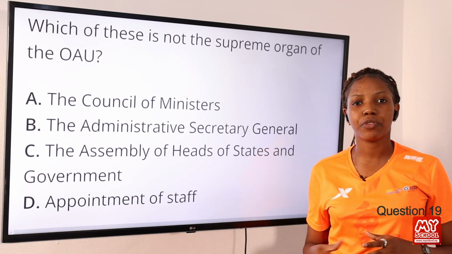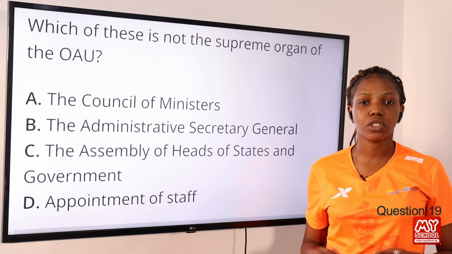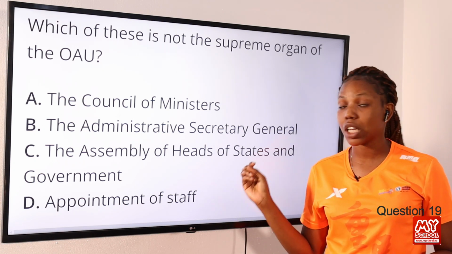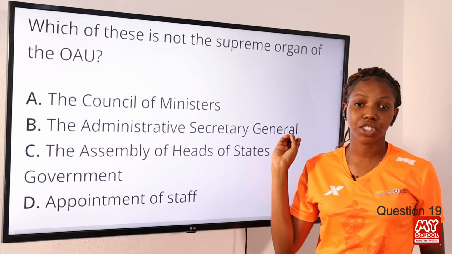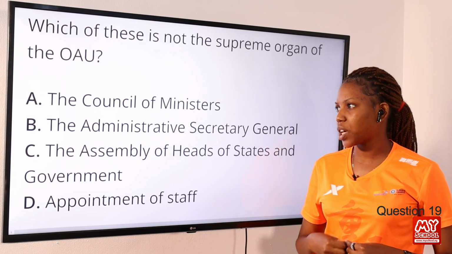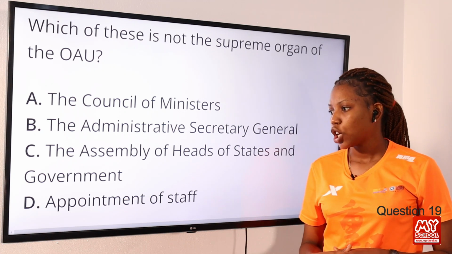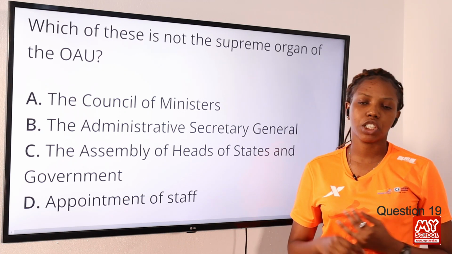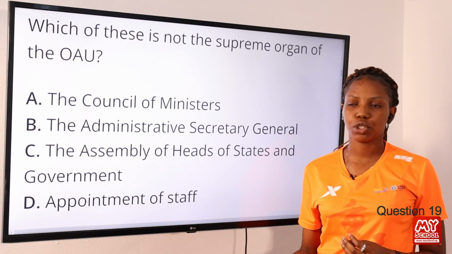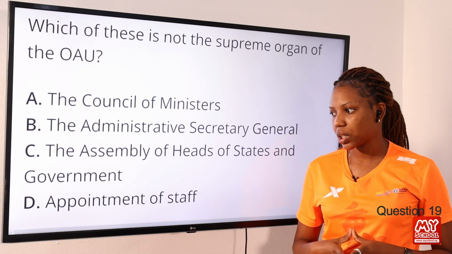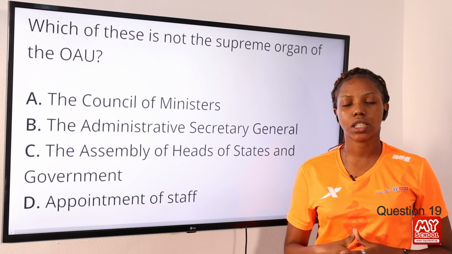So there are basically 5 organs of OAU. One, we have the Assembly of African Union, which consists of the head of state and head of government. Number 2, we have the General Secretariat, which is headed by the Secretary General. Number 3, we have the Council of Ministers, which consists of executive ministers. Number 4, we have the Commission of Mediation, Conciliation and Arbitration, and number 5, we have the Liberation Commission. So these are the 5 organs, and we can see from all I've mentioned, option D is not included, so option D is the answer to this question.